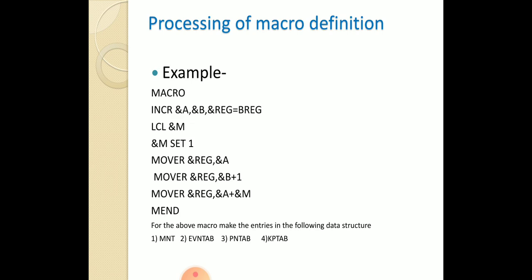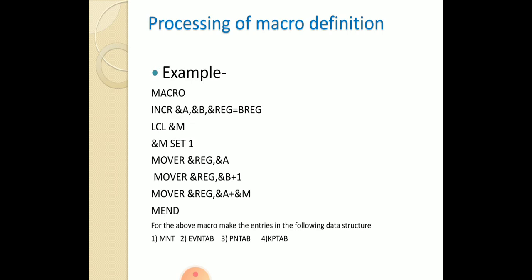Processing of macro definition. Here an example is given. MACRO means the macro starts, INCREMENT is the name of the macro, and A, B and REG are the formal parameters. Local count M variable, M set to 1. MOVE: A content is moved to the register.